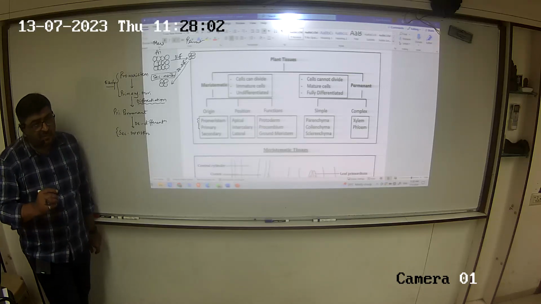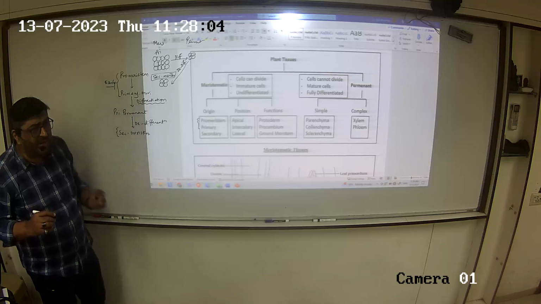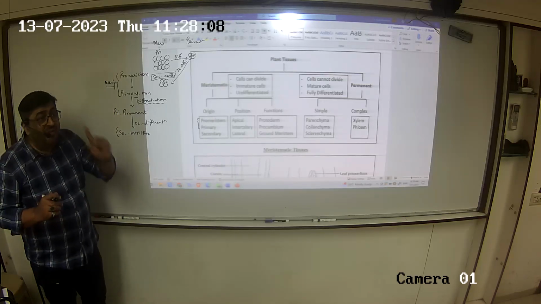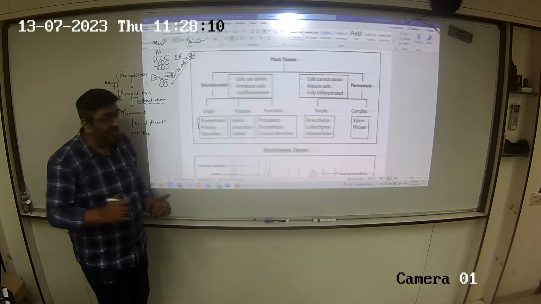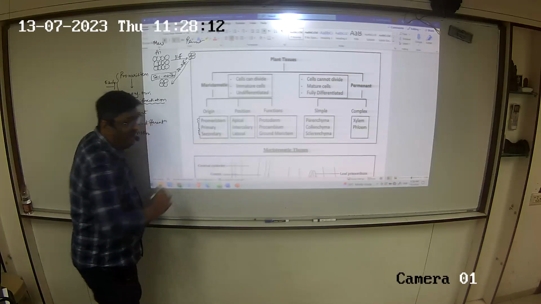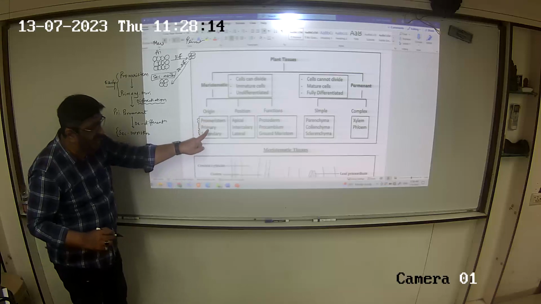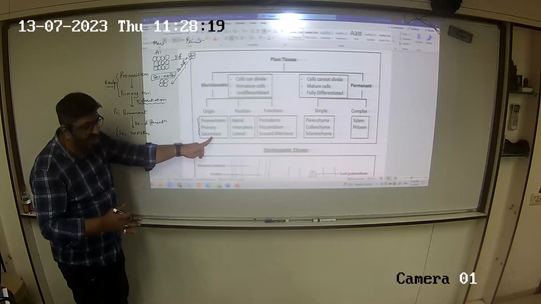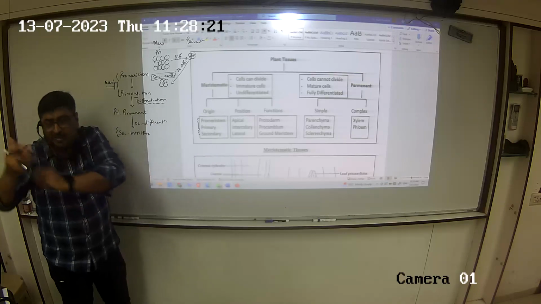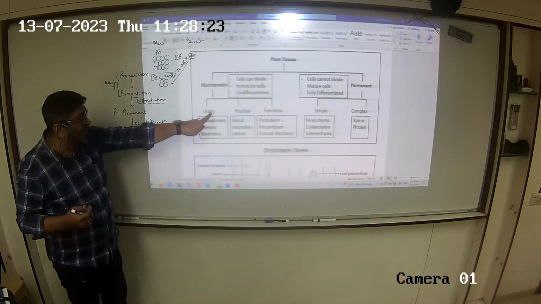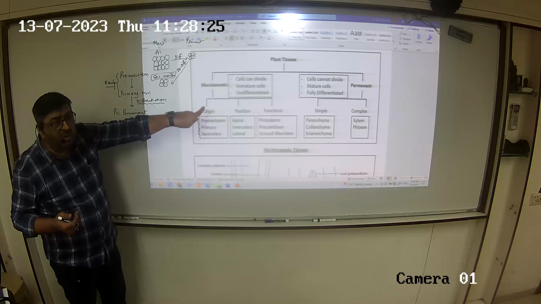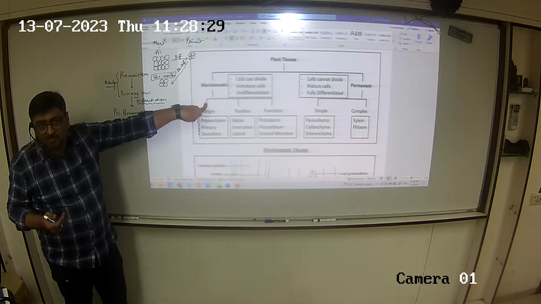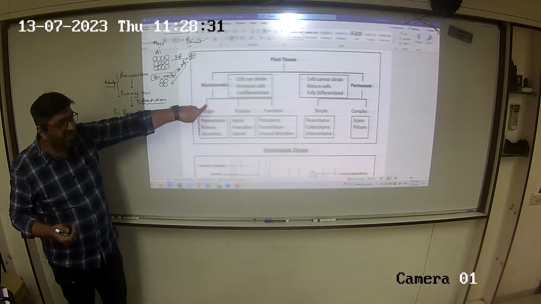The secondary is coming. So what is origin referring to? Origin is referring to when has it come in plant life. So now do we have a proper classification that the pro and primary are coming very early in plant life and the secondary meristem is coming late in plant life. That's why my classification criteria is what? Origin. When has it come? This is my first criteria of classification.